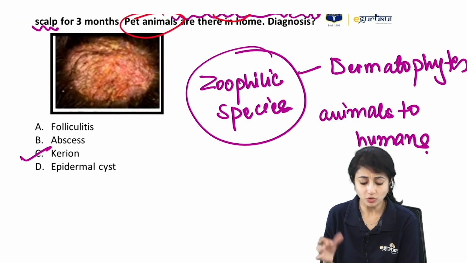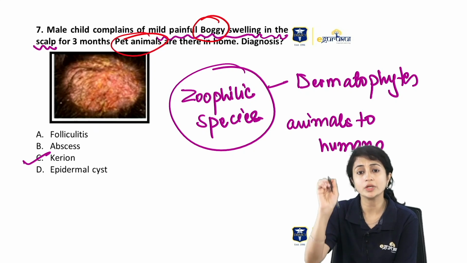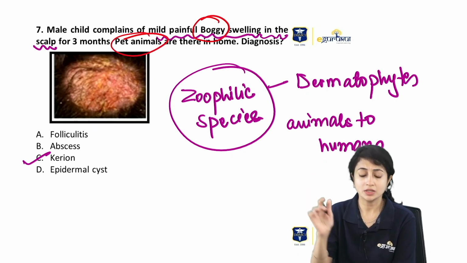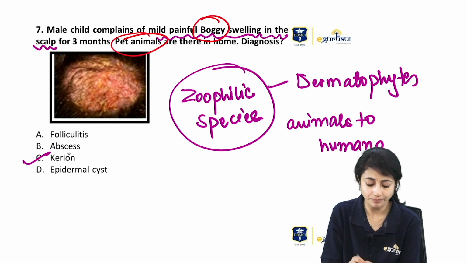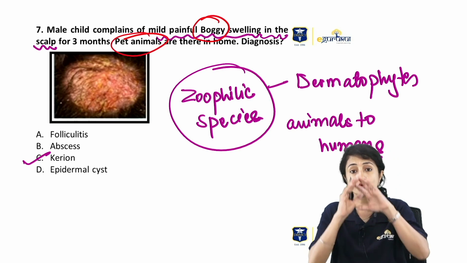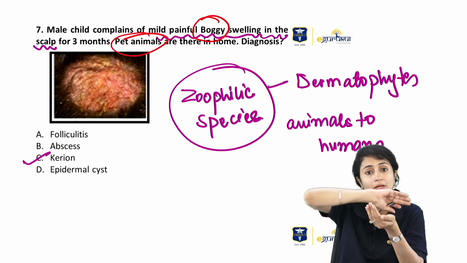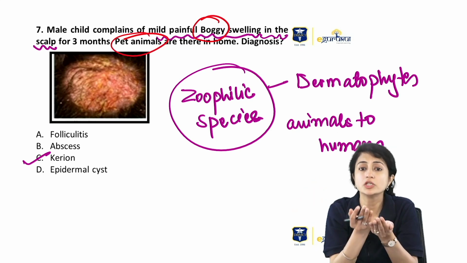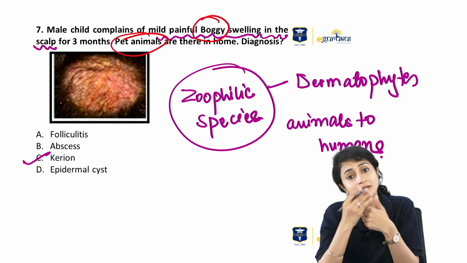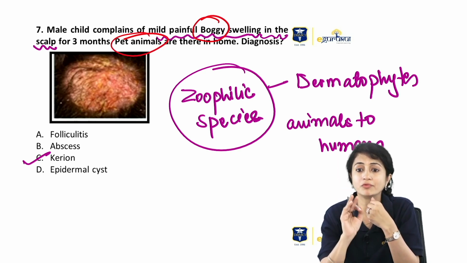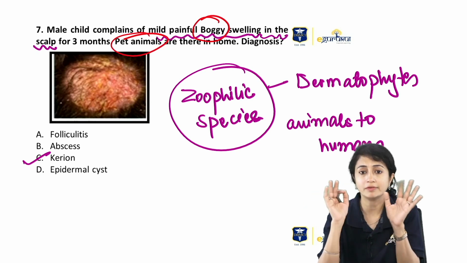Now, let's look at the other options. Folliculitis. It cannot be folliculitis. Folliculitis would be a single, pinpoint follicular pustule which may be present. Now here you have a whole boggy swelling with crusting, with matting of hair. Abscess. Abscess is usually a closed encased cavity. Usually the upper skin is normal, the epidermis is normal, and then there is a painful swelling. Epidermal cyst is usually not painful, and again it is a cystic swelling that you see. So painful boggy swelling with pet animals on scalp is nothing but a kerion. Very, very clear cut question.